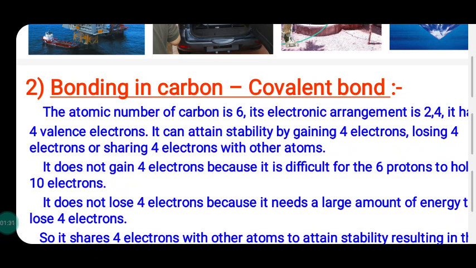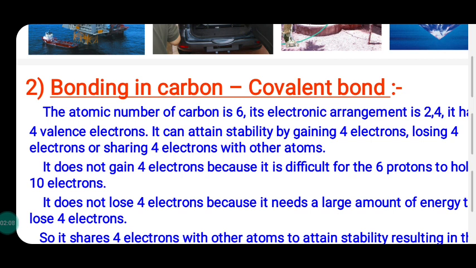I just told you carbon has 4 electrons in the outer shell, and carbon has a tendency to combine with other elements, maybe a metal or maybe a non-metal. All the elements involved in a chemical reaction attain stability by having 8 electrons in the outer shell. To reach this octet state, chemical reactions continue. So carbon has 4 electrons in the outer shell, and in the first shell there are 2 electrons.